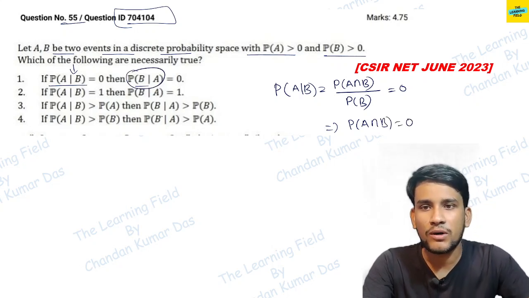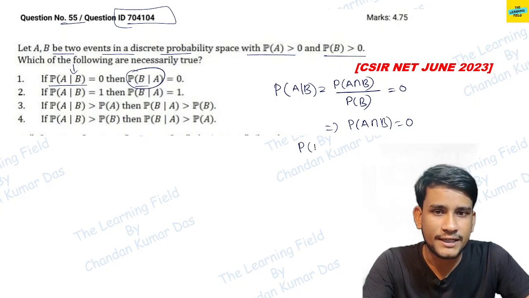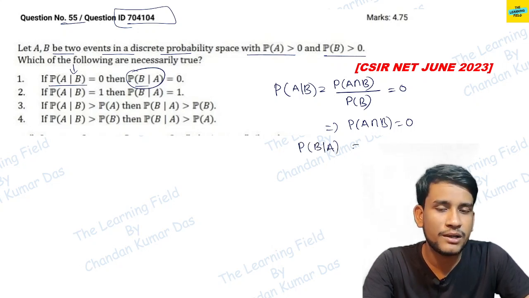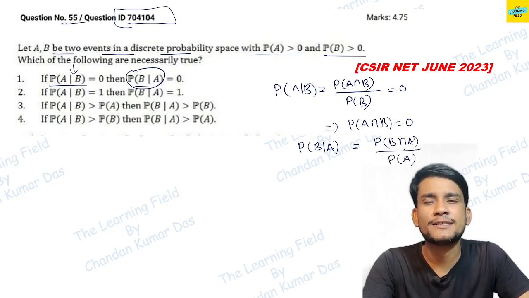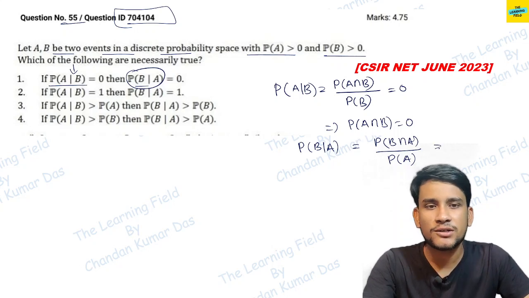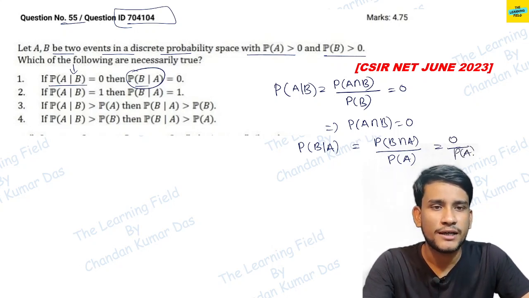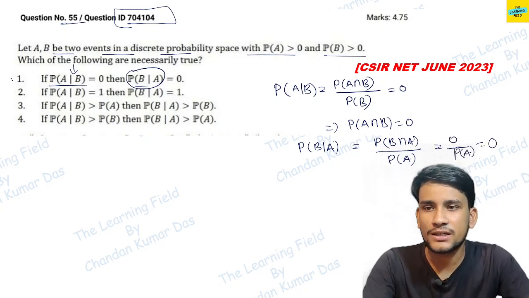Now what is the value of probability of B given A? Probability of B given A is equal to probability of B intersection A divided by probability of A, and probability of A intersection B and B intersection A are equal. That means 0 divided by probability of A, that means 0. That means this option is the correct one.